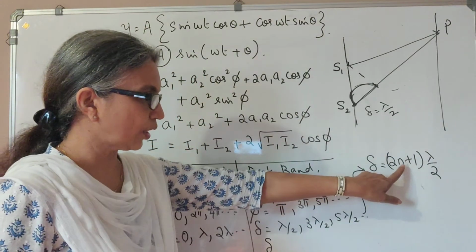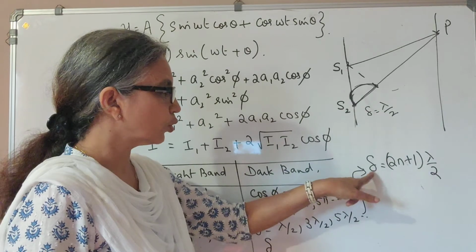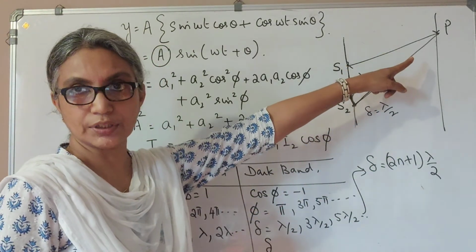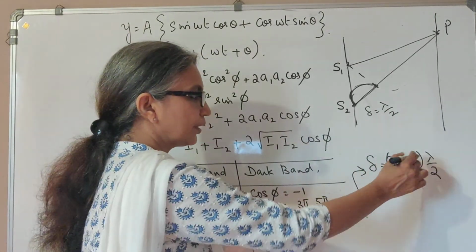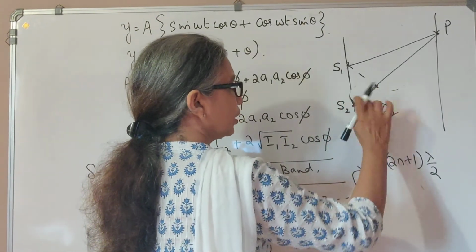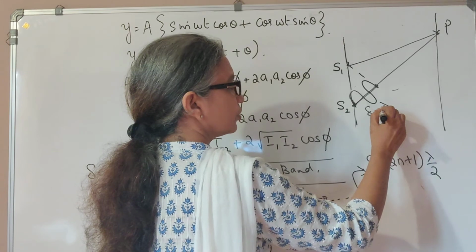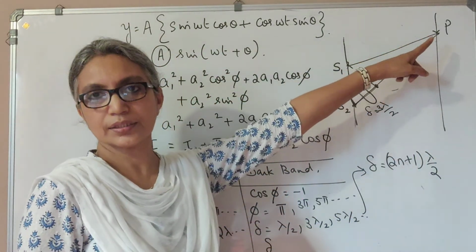That means if I put 0 here, then delta is lambda by 2. So when path difference is lambda by 2, it corresponds to destructive interference. The next value will be, if I put 1 here, 3 lambda by 2, which means you have a complete lambda and a half, 1.5. Even then you will have P as dark.